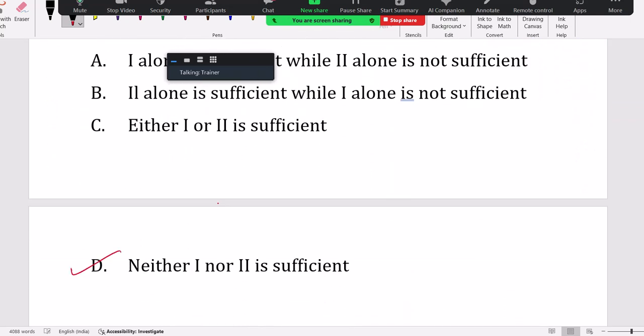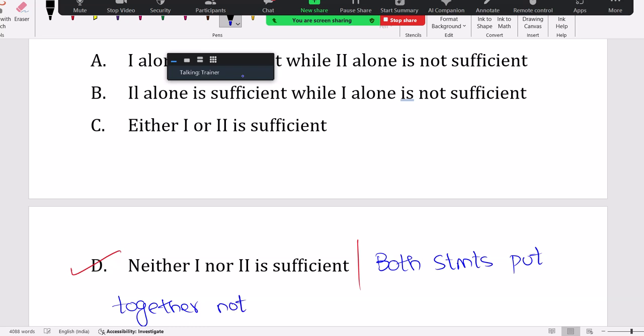Yeah, option D, or else some other questions they'll give like this. Both statements put together. Actually, some platforms they'll give neither one nor two. Other platforms they'll say both statements put together not sufficient, not sufficient to answer, need additional data. Some platforms they'll give like this.